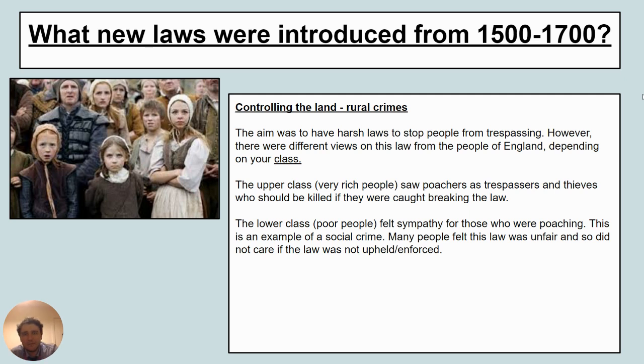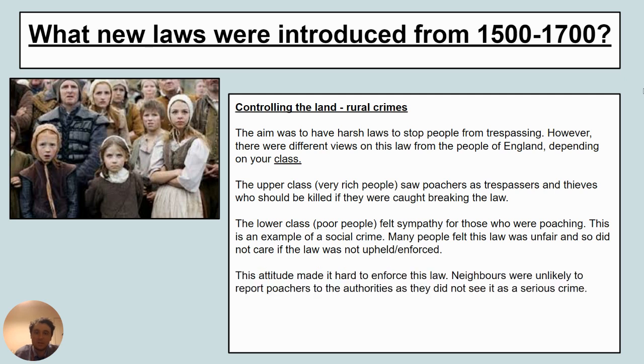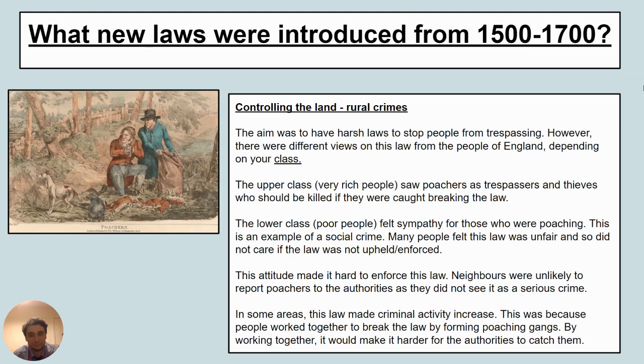And this is an example of a social crime that we've looked at before. It's very similar to William's forest laws that we saw in the previous section. Now, many people felt this law was unfair, and so they didn't care if this law was enforced or not. They didn't care if this law was being broken. And again, we see that as a social crime. So the people's attitudes made it difficult to enforce this law because neighbours were not going to report on poachers to the authorities because it wasn't seen as a serious crime.